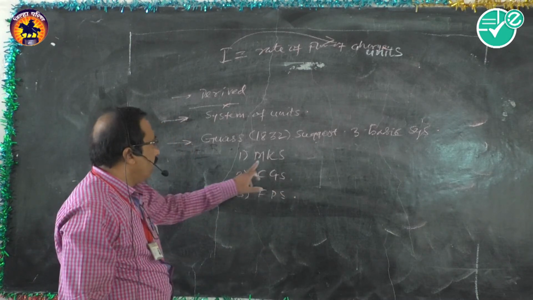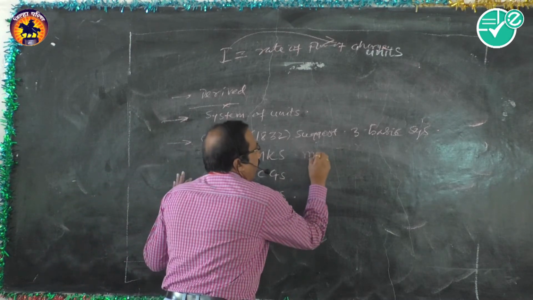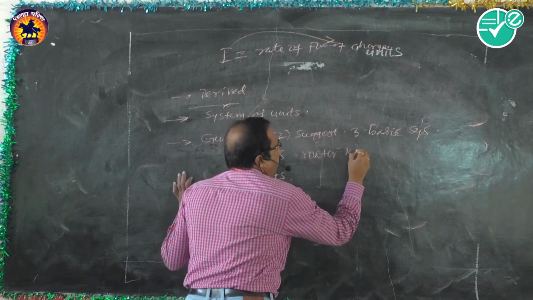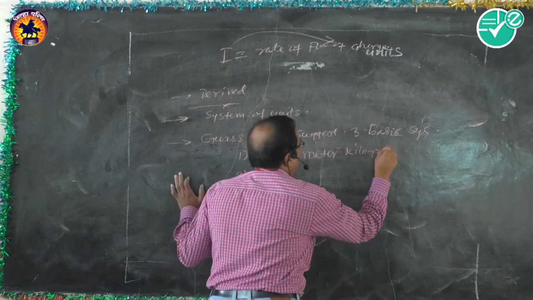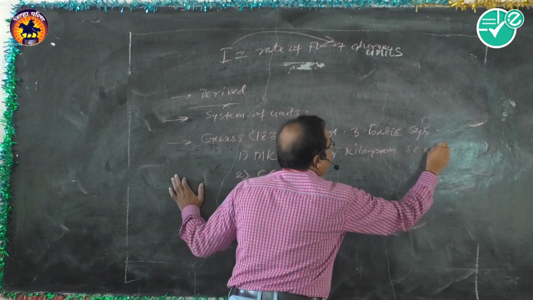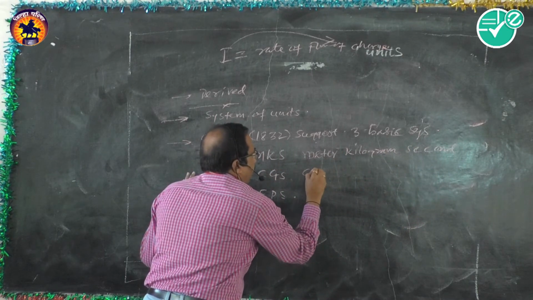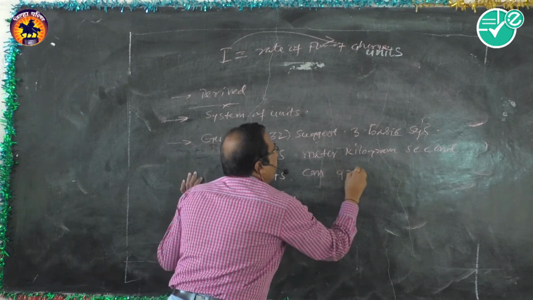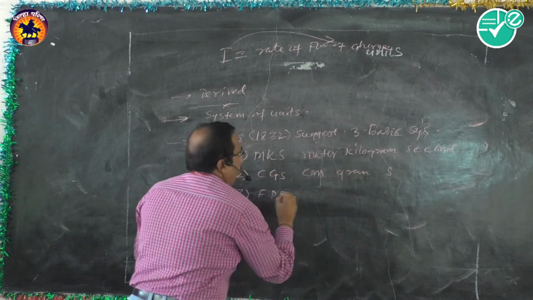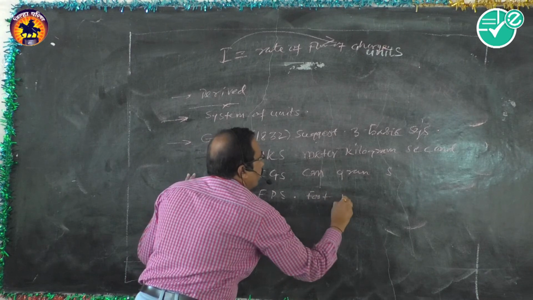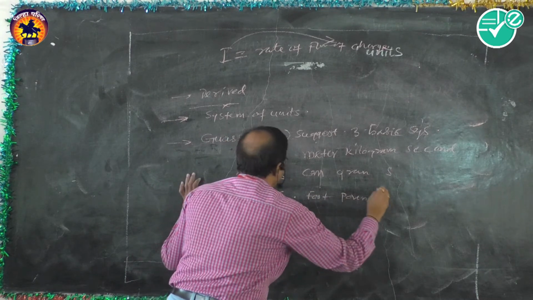Which are they? MKS, that is meter kilogram second system. This one is CGS, centimeter gram second system, and foot pound second system, this is the British system.